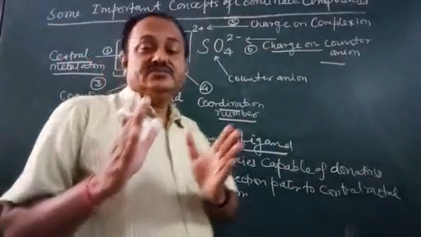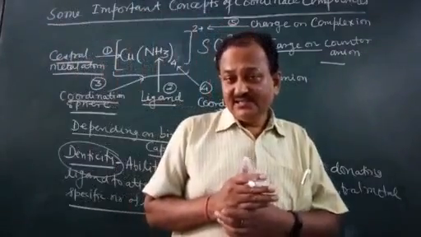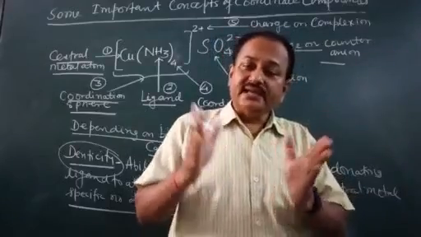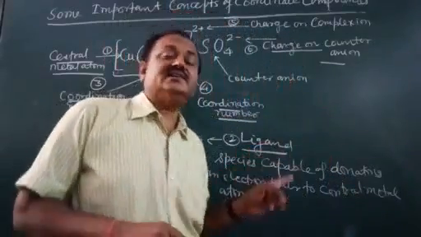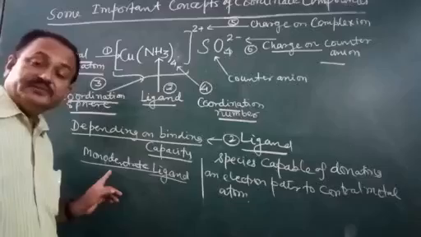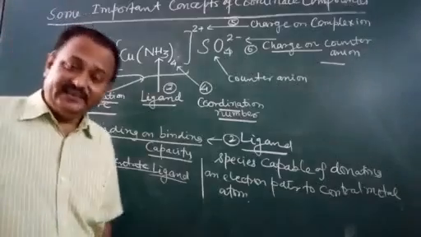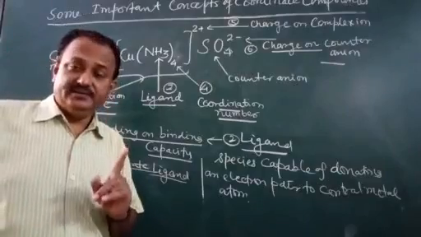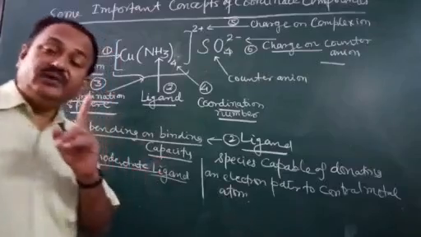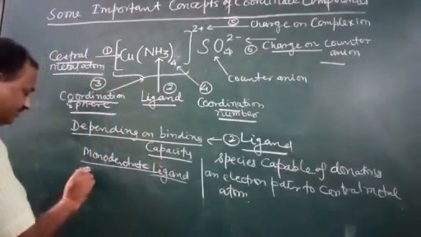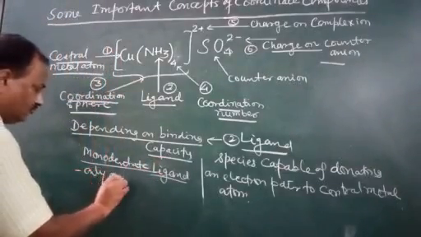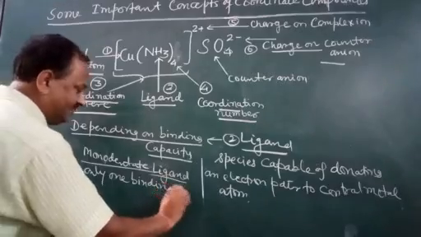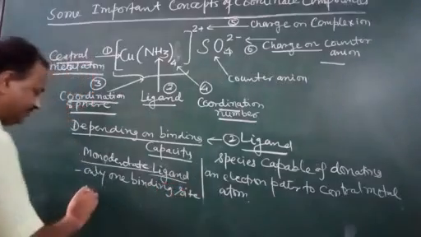Denticity means from how many sides or from how many places a particular ligand can attach itself to the central metal atom. Next is monodentate ligand. Mono means one. So when denticity is 1, when only one binding site is present, site means place.